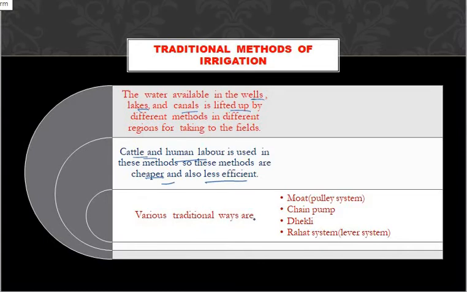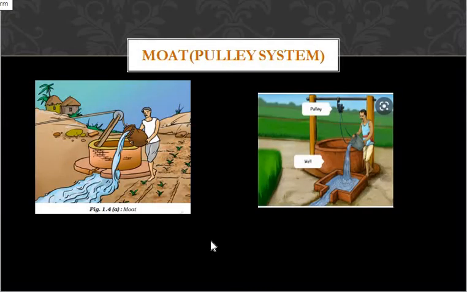The various traditional ways are pulley system, chain pump, Dekli, Rahat system. These are the four varieties that you will see in the traditional methods of irrigation. First is moat or pulley system. In this picture itself you will get to know. In your syllabus it is not there in detail, only the names are given.